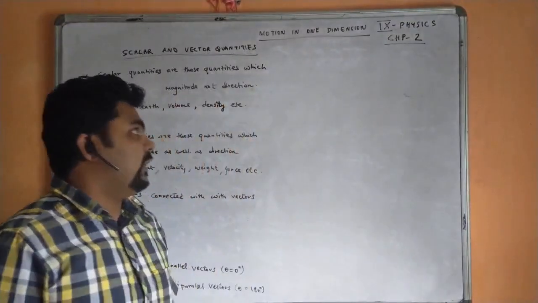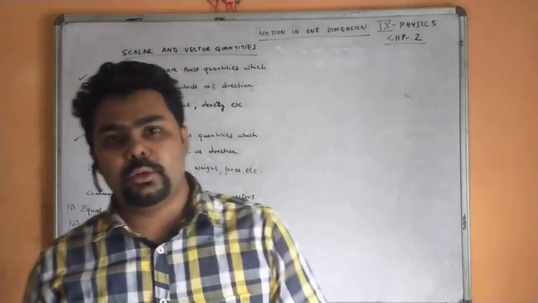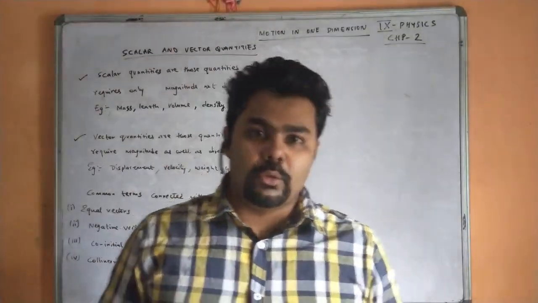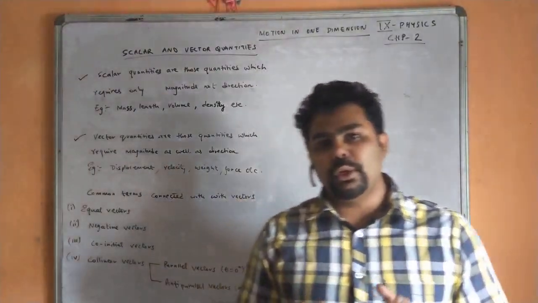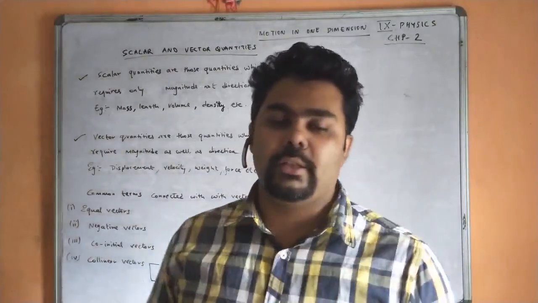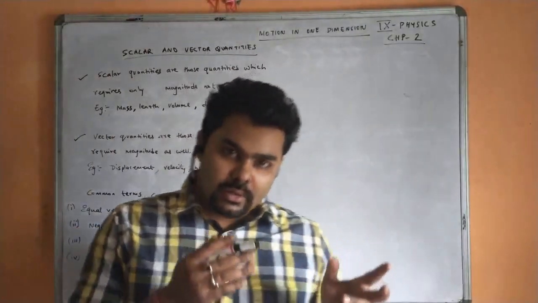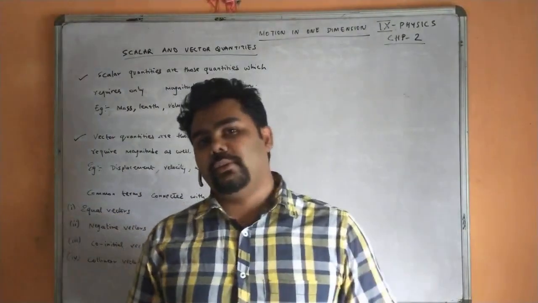That is motion in one dimension. So there are some quantities, scalar quantities and vector quantities. Those quantities which depend only on magnitude are considered to be scalar quantities, and vector quantities are those quantities which depend upon magnitude as well as direction.